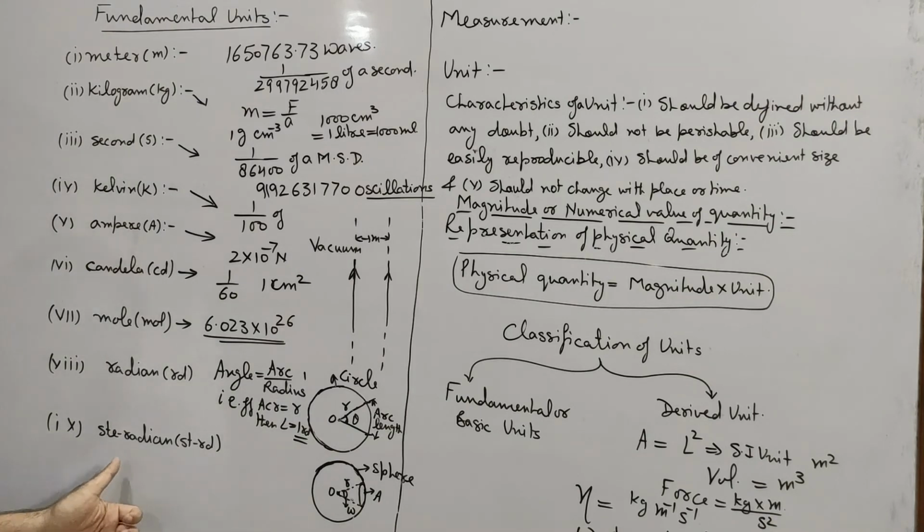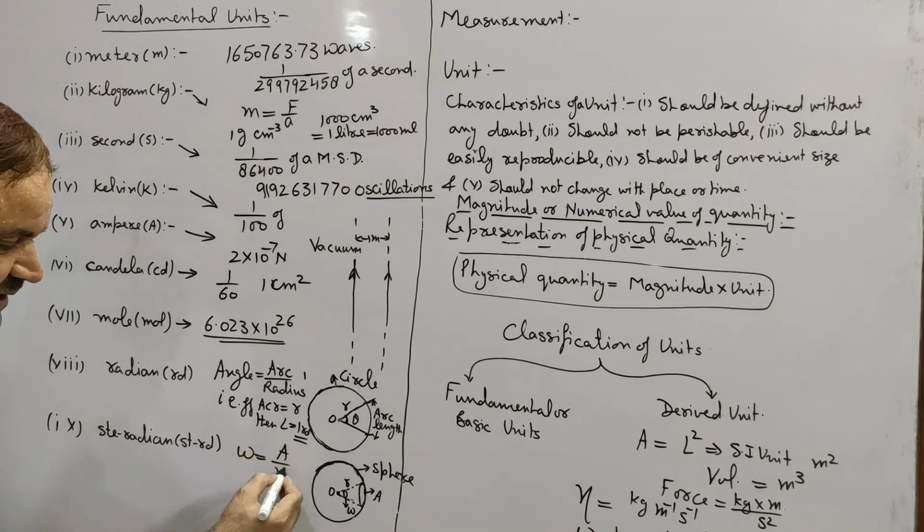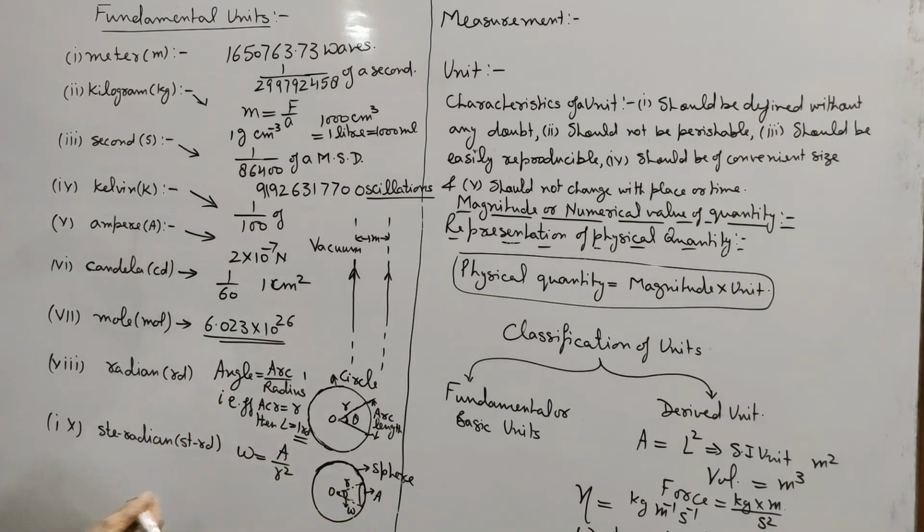Now next is steradian. Steradian is the SI unit of solid angle, and we know that solid angle is equal to area upon radius square in case of a sphere: area on the surface of the sphere divided by radius of the sphere square. If area on the surface of the sphere is of magnitude equal to the square of radius, then solid angle omega will be A upon r square, with A and r square being equal, which is 1 steradian.